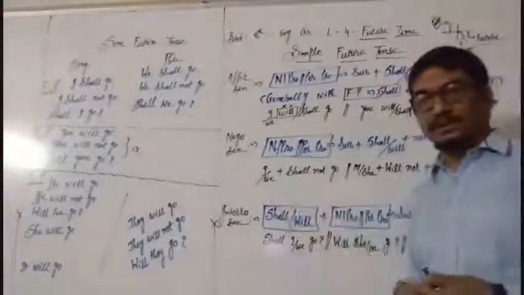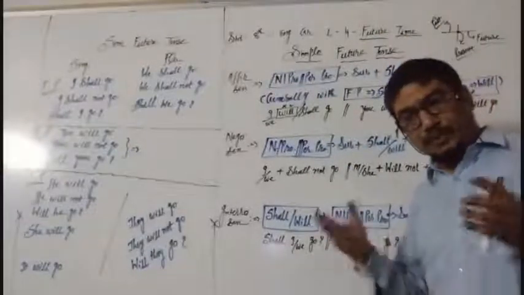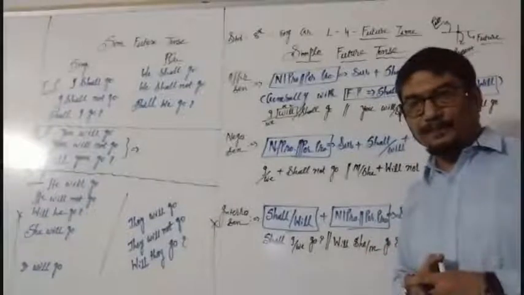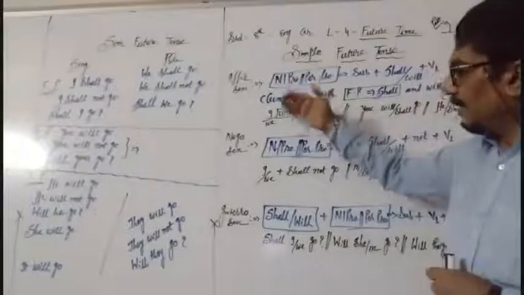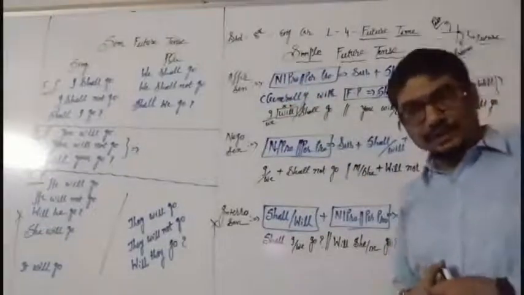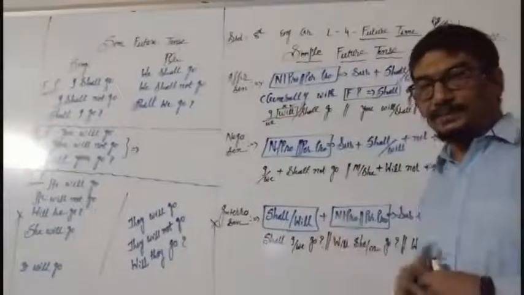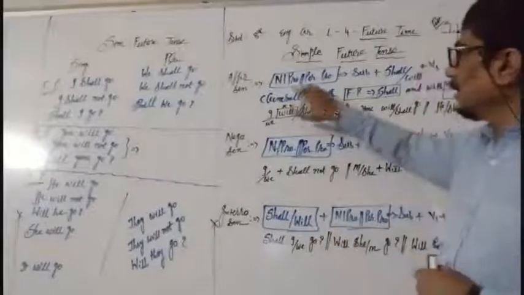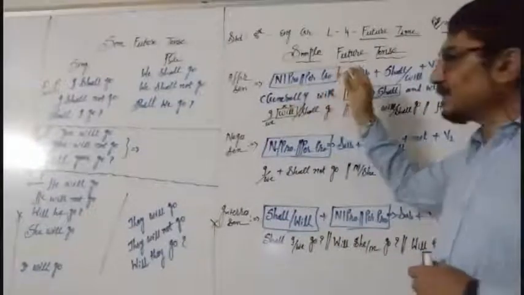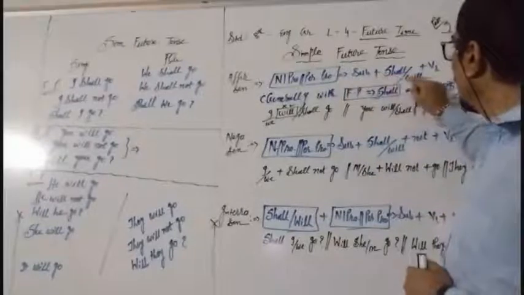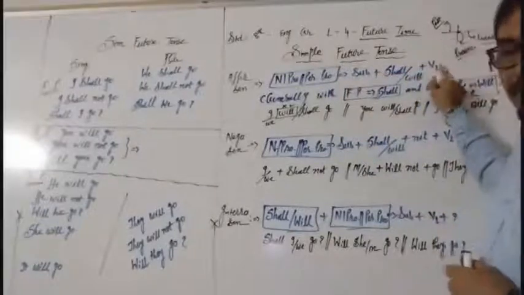First of all, simple future tense we will think. With this simple future tense, we will move ahead with affirmative, negative, and interrogative sentence structure. Here, it is noun, pronoun, personal pronoun that can be in place of subject, plus shall or will, plus V1.